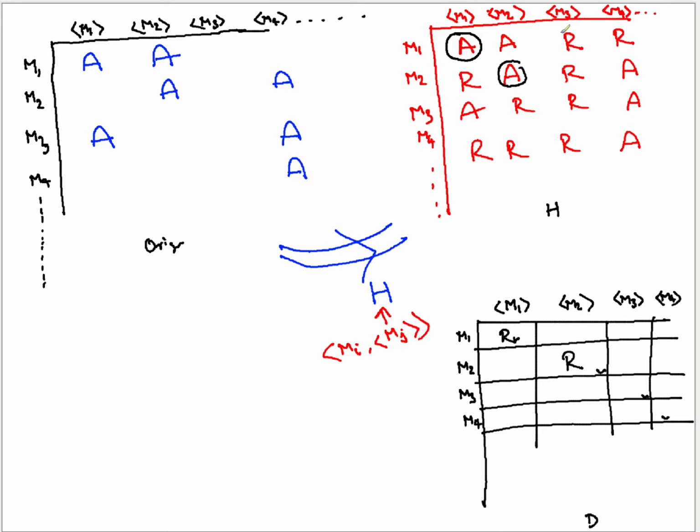When M3 is rejecting M3, D says accept. And when M4 is accepting M4, D says reject. Are we good up to this point? Is it clear what D is doing?